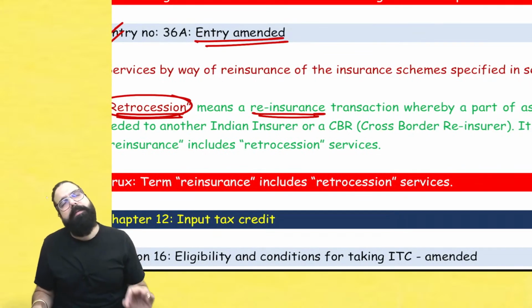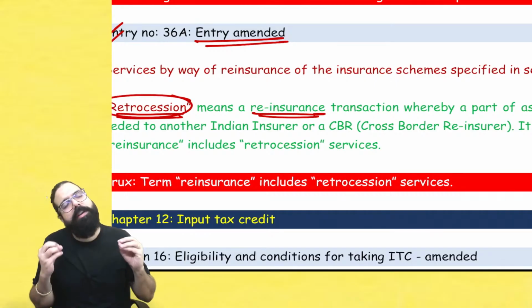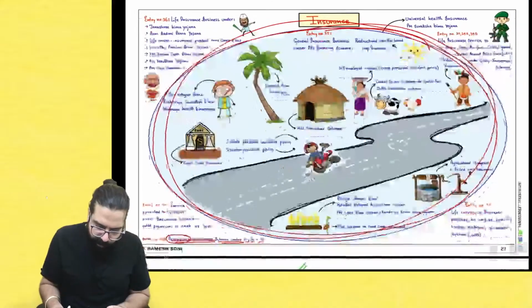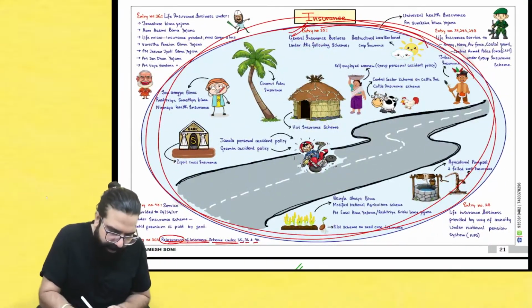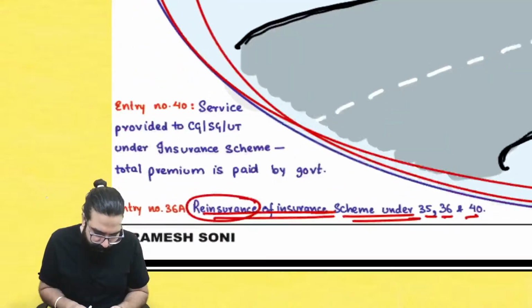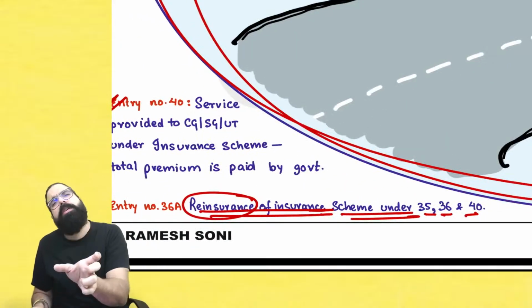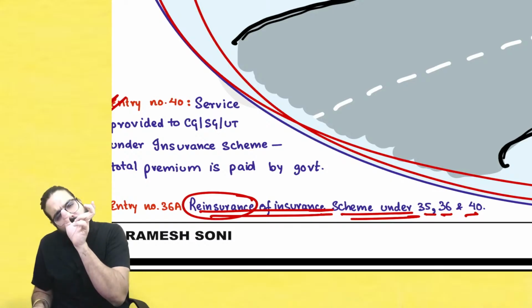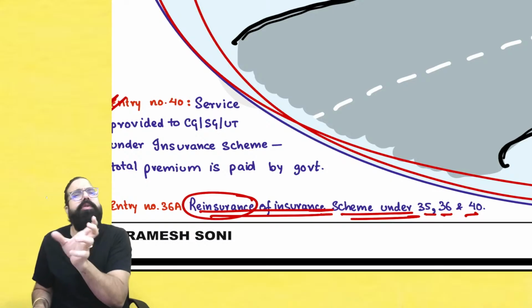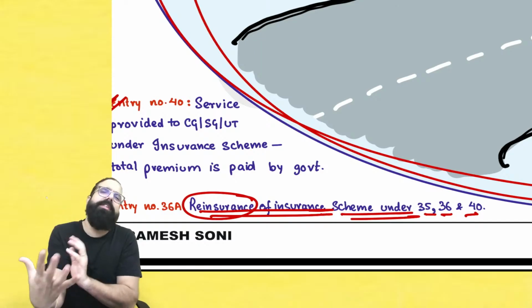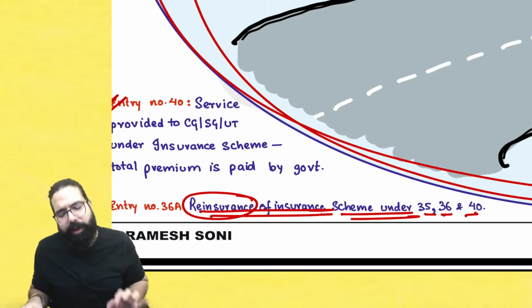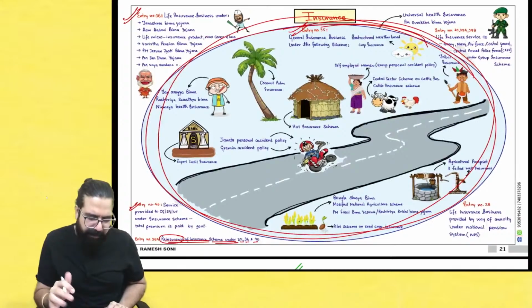So you can remember, if they say retrocession or they say reinsurance of all these insurances which I have taught you under 35, under 36, and under 40, all these reinsurances were exempted. Retrocession includes reinsurance. Retrocession is nothing other than reinsurance only, you can think. Done, sir. Nothing very important from exam point of view.